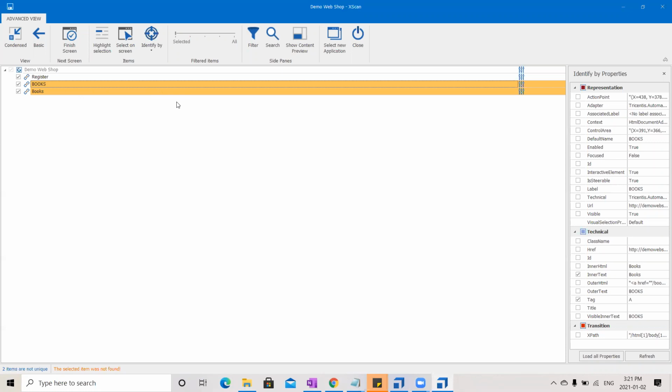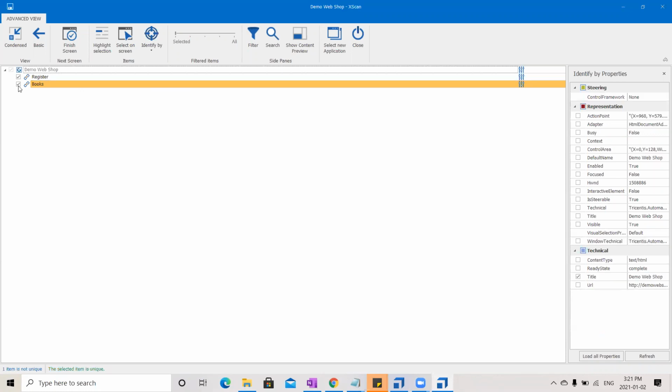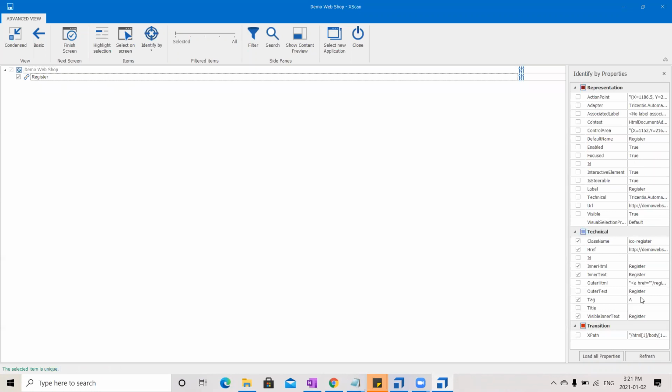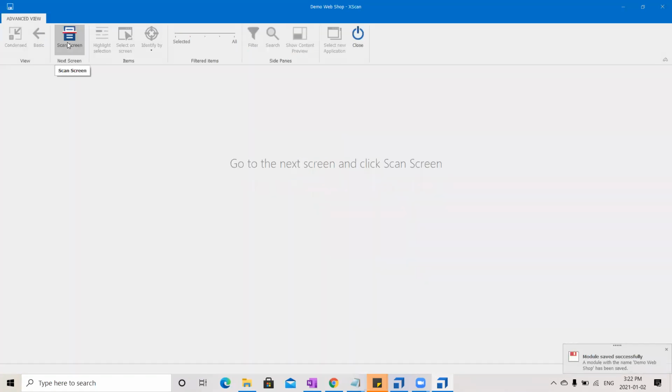So this is how you can scan various controls. Okay. Right now I'm just deselecting all this. I have registered as per our flow. So now if you see, I selected some extra properties also. Initially Tosca has selected inner text and tag. I selected class name and inner HTML also. It is totally up to me which I want to select. Okay. And once done with scanning, I'll just press on this finish screen button and I will say close.